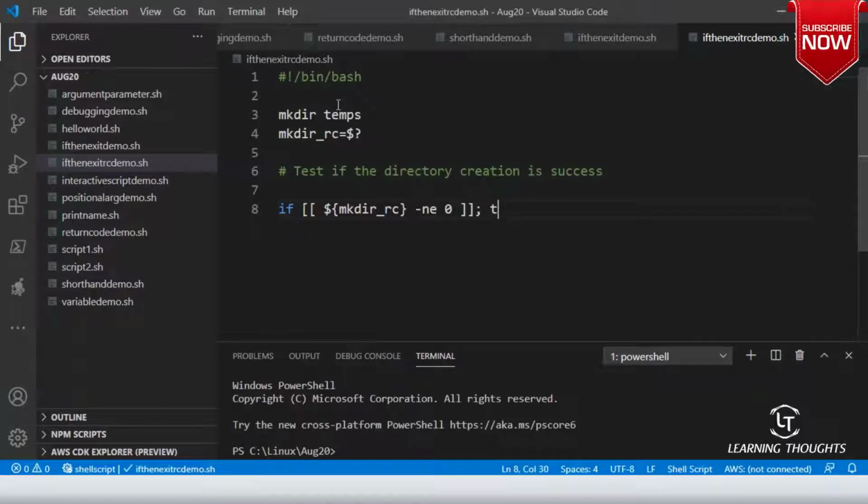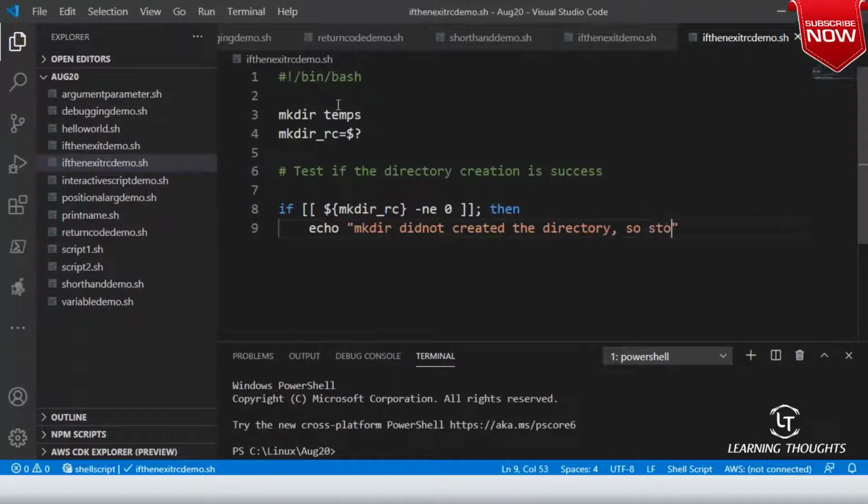Then we will give a statement saying echo, mkdir did not create the directory, stopping script execution.